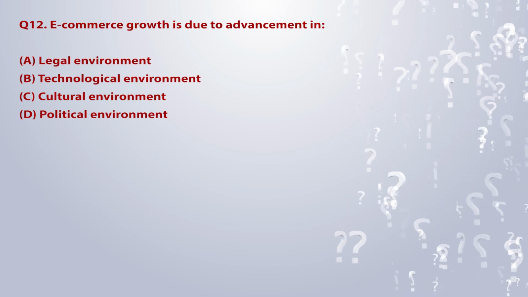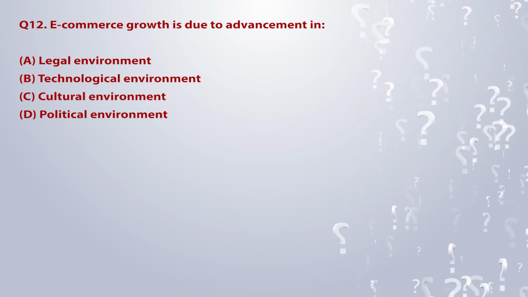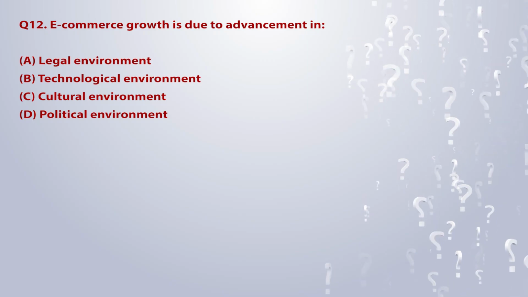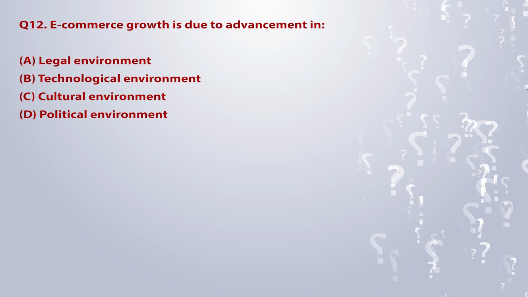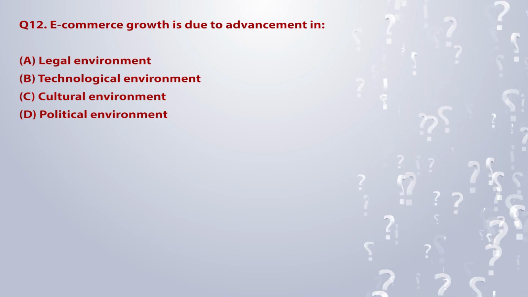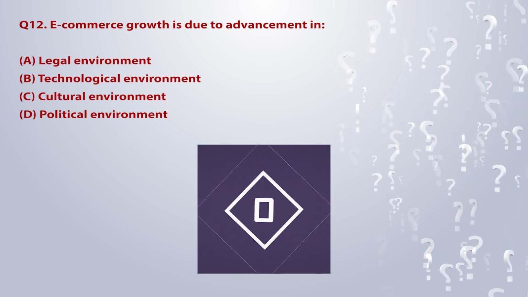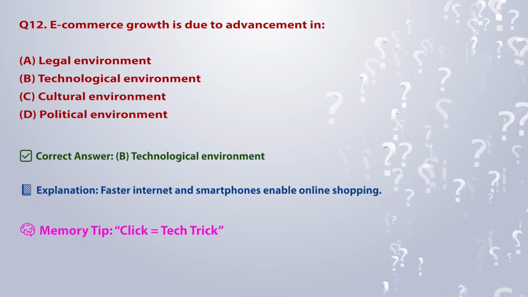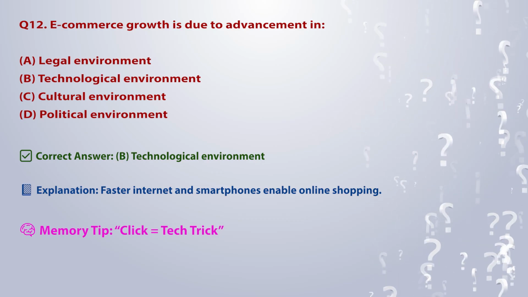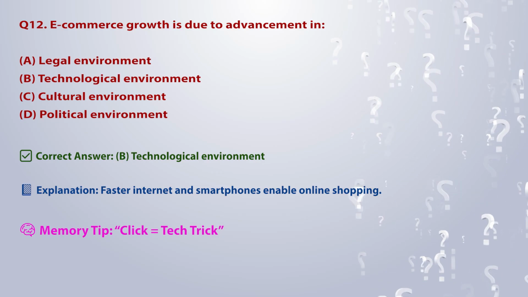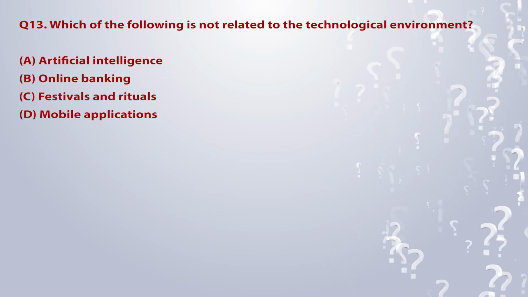Q12. E-commerce growth is due to advancement in: A. Legal environment. B. Technological environment. C. Cultural environment. D. Political environment. Correct answer: B. Technological environment. Explanation: faster internet and smartphones enable online shopping. Memory tip: click is equal to tech trick.